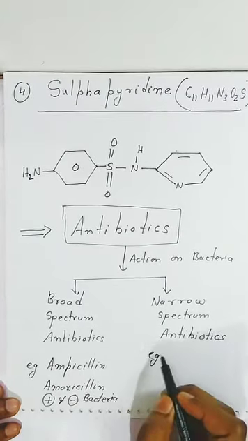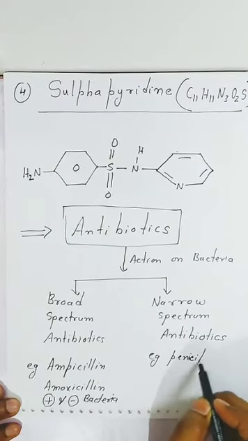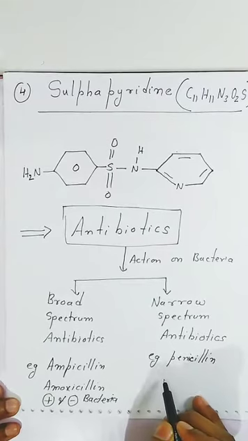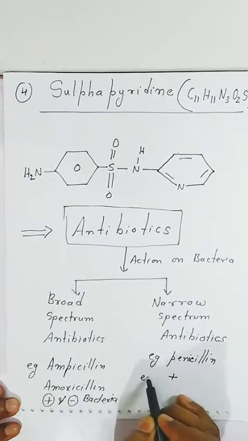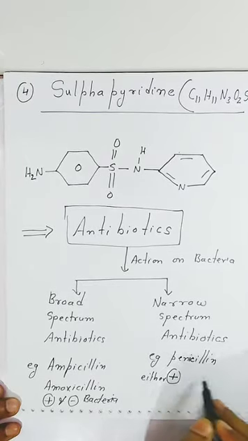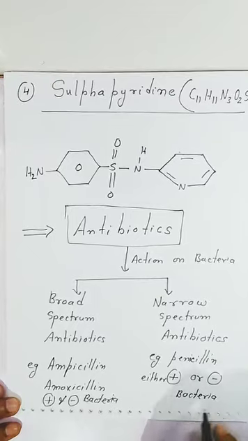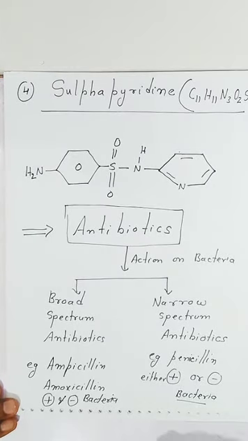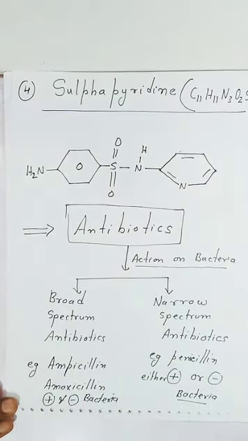Here students, when you see the example, penicillin, it will kill either positive or negative bacteria. That is why it is called narrow spectrum antibiotic, students. So depending upon the action on bacteria, it is classified into two categories.